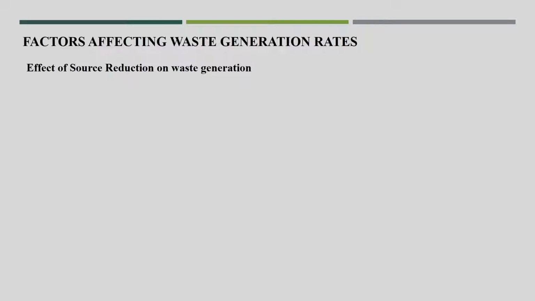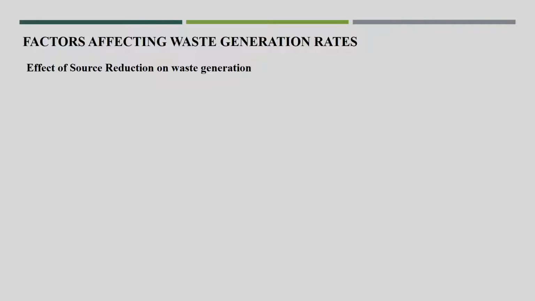Now, we will go for the factors affecting waste generation rate. This is a very important issue, and once we know what the factors affecting generation rate or collection rate are, we will be able to reduce the waste at the source. So, once you are able to reduce the waste at source, it is very easy to go for the collection system and easy to get it disposed of or treated.